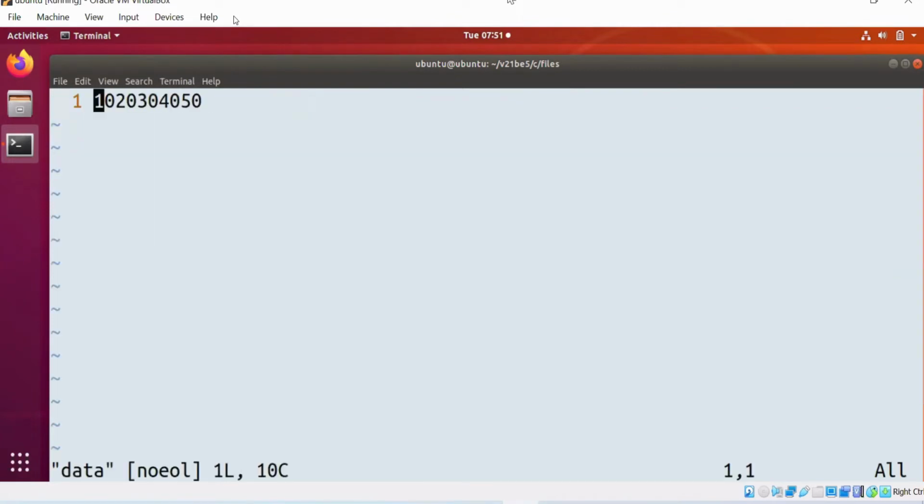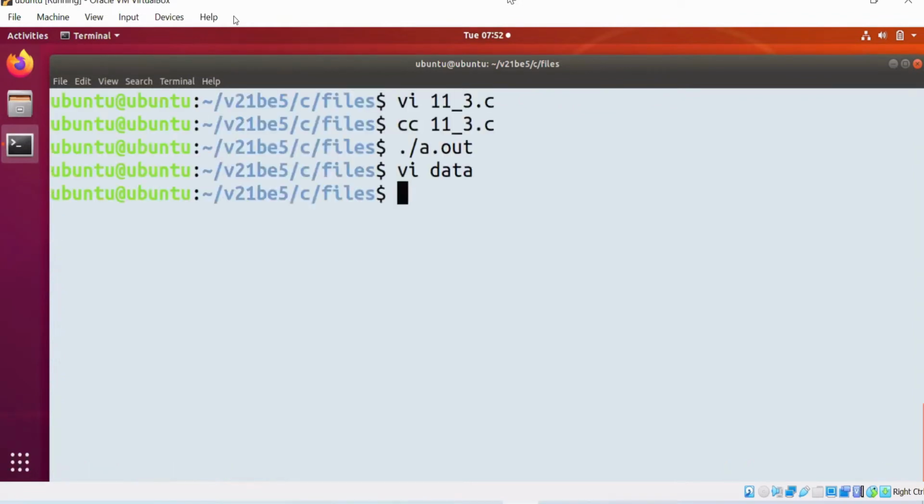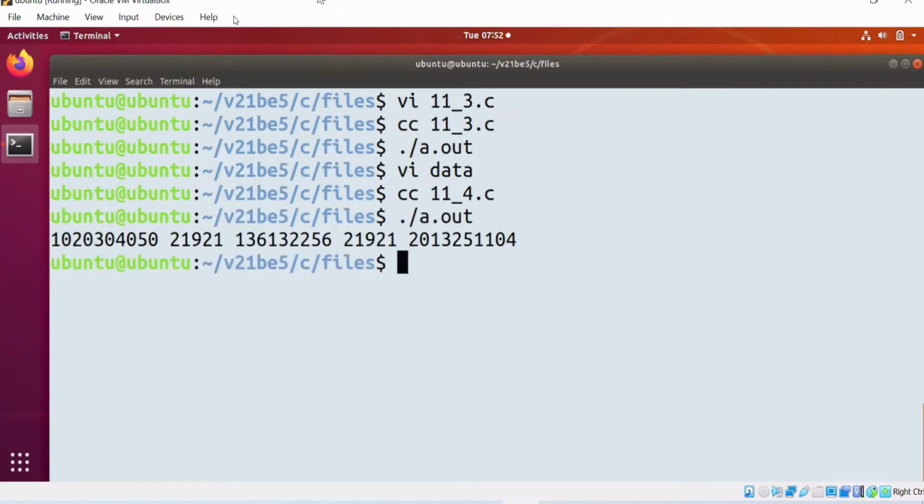Let me run the code. Observe the file. Now one thing is, this 10, 20, 30, 40, 50 is not treated as separate integers, right? Now let's see while scanning what happens. Is scanning done properly or not? Not, right? So I need to tell you one important point about fprintf and fscanf.